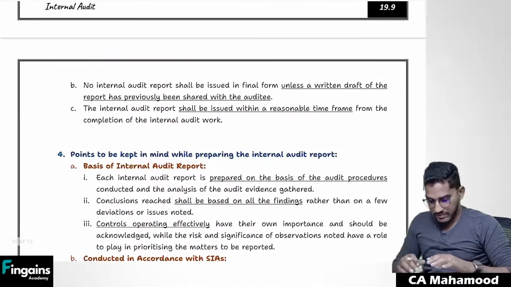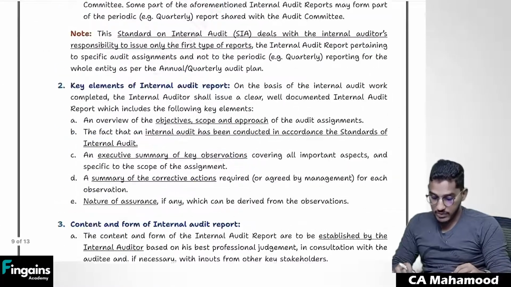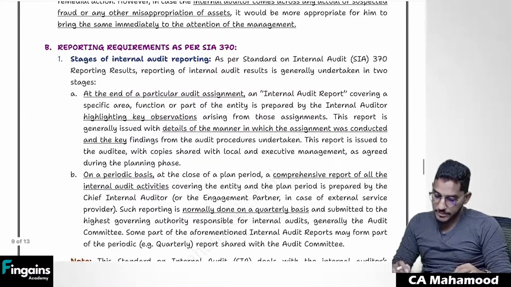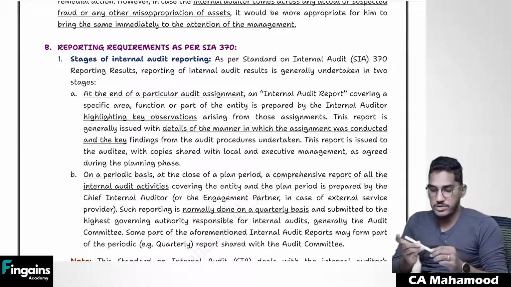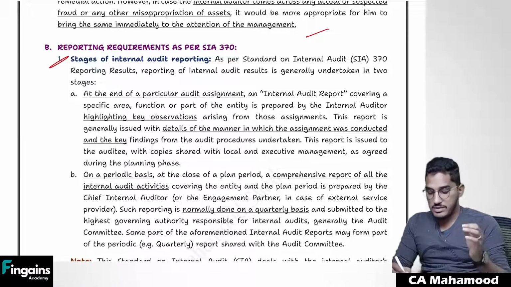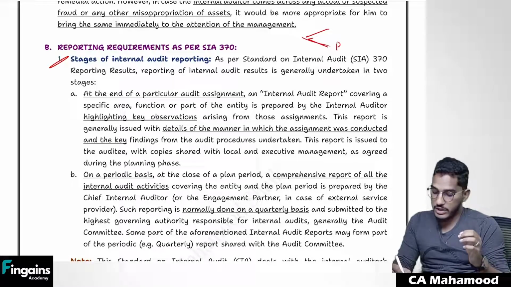Yes, so this is one. With this last question, I will try to wind up this chapter. So what should be the reporting requirements? First thing, reporting. There will be 2 kinds of report here. After the completion of internal audit, there will be 2 kinds of report. Number 1 is periodical reporting. First I will talk about periodical reporting.